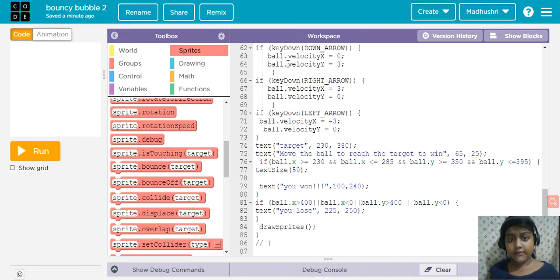I'm thinking that you know this also. So I'll say once again. Okay, so text target 230 380 text. Move the ball to reach the target to win. If ball dot x equals 230, ball dot text. Okay, you know this thing.